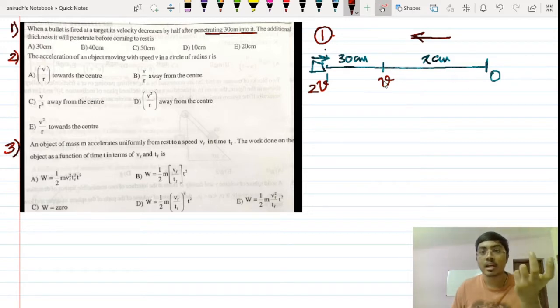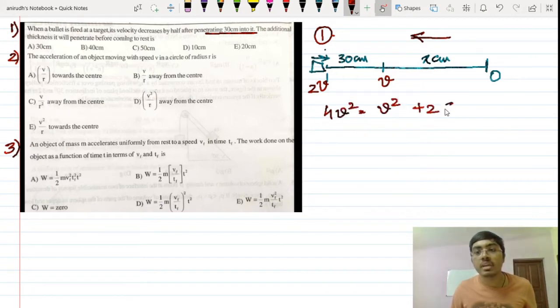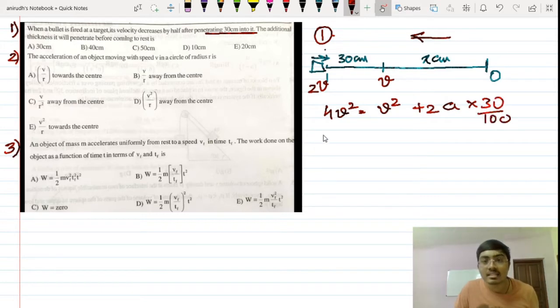See, let's see how it is done. Acceleration will be constant because it is the constant wooden friction that is going to provide the acceleration. Now see how it can be done. I am taking velocity here v, it covers 30 centimeters, it becomes 2v. I am taking the reverse direction, I am actually rewinding the video. So I can say (2v) square, 4v square, is equal to v square plus 2a into 30 by 100. Fine. So that is 3v square is equal to 2a multiplied by 30 divided by 100.